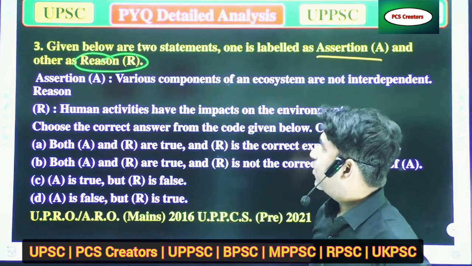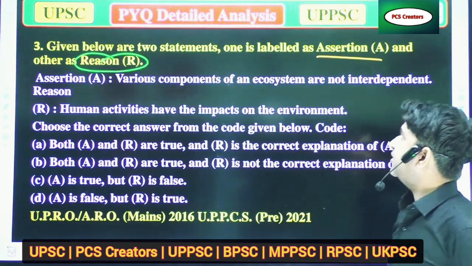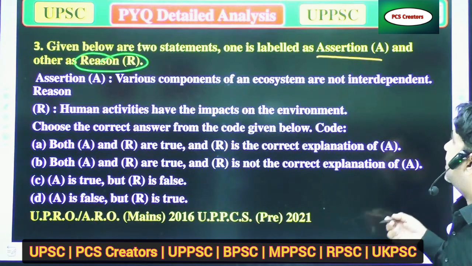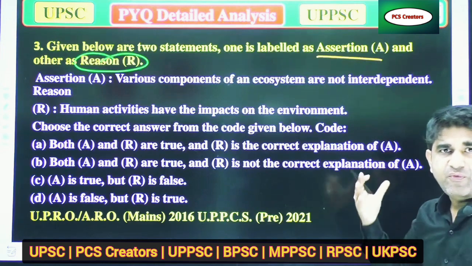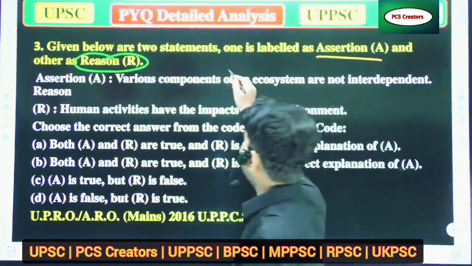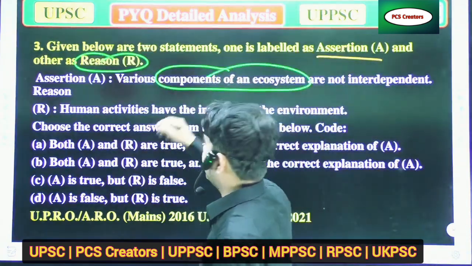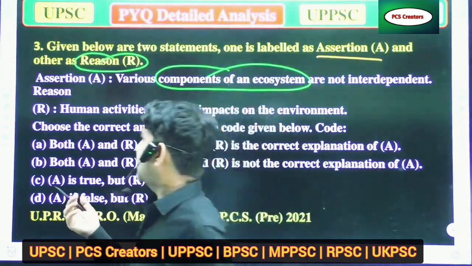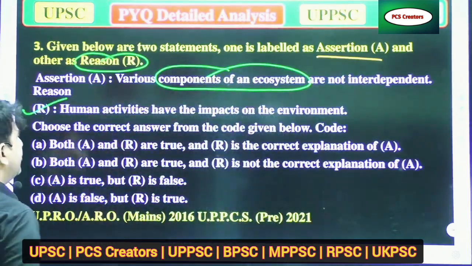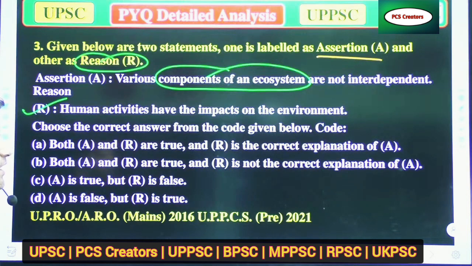Assertion: various components of an ecosystem are not interdependent. Reason: human activities have impacts on the environment.